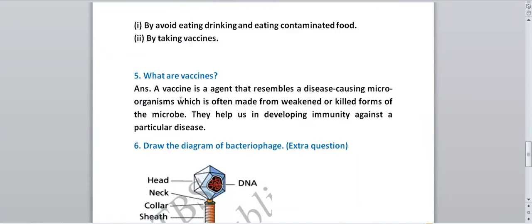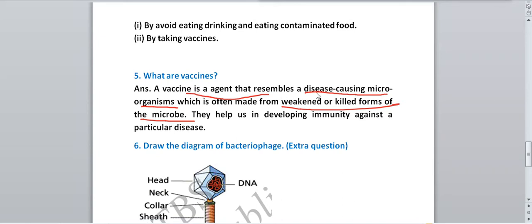Next one, what are vaccines? This is your next question. A vaccine is an agent that resembles a disease causing microorganism, which is often made from a weakened or killed form of microbe. It is a substance which is the same as the disease causing microorganism, because it is made from the weakened or killed form of the microorganism. For example, cholera vaccines will be prepared from the weakened or killed form of the microorganisms which cause cholera.